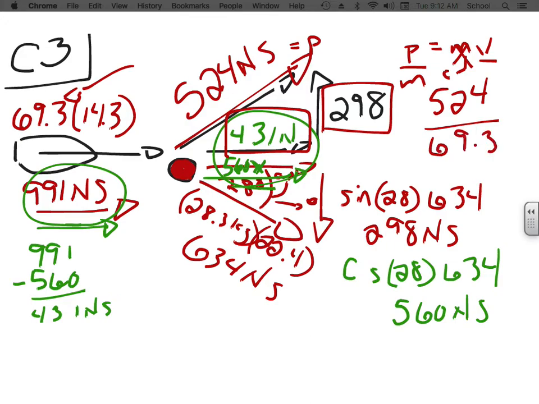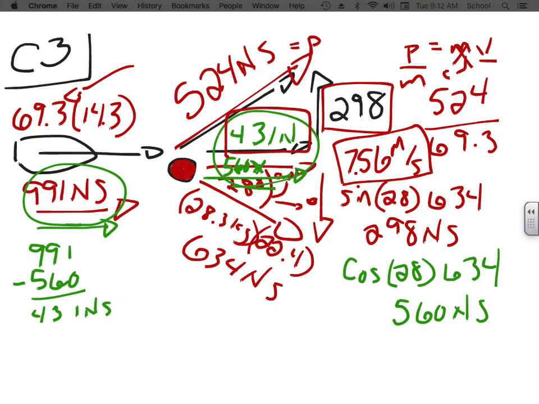So 524 divided by 69.3, and I end up with 7.56 meters per second. So this would be the speed of the boat.